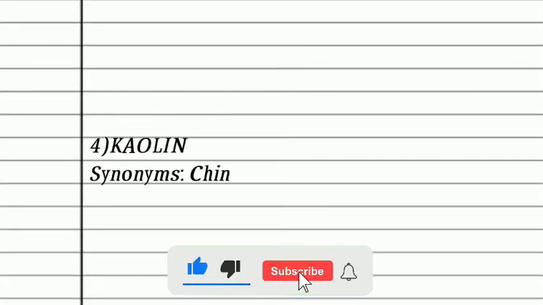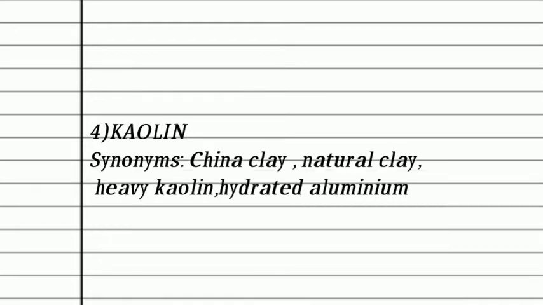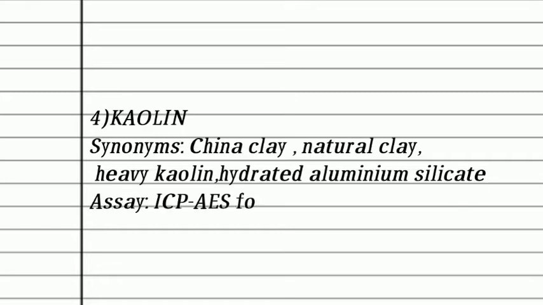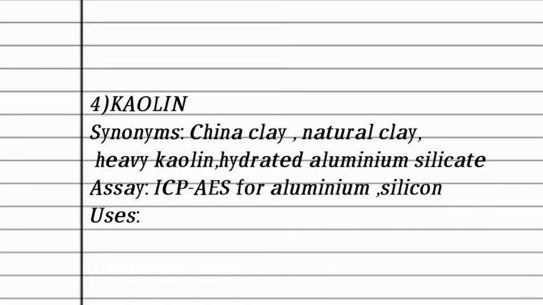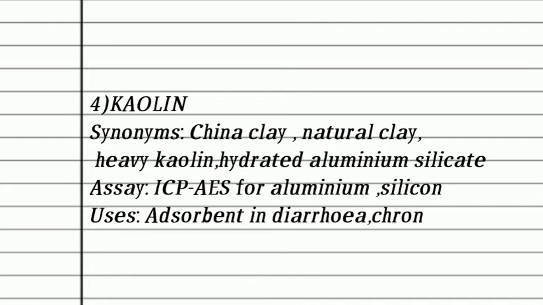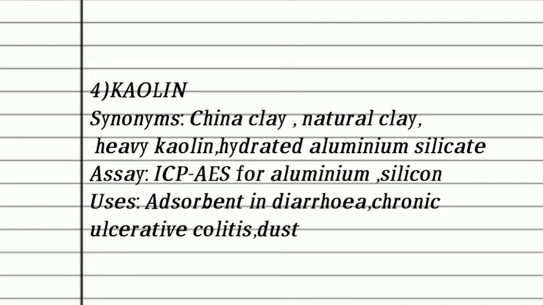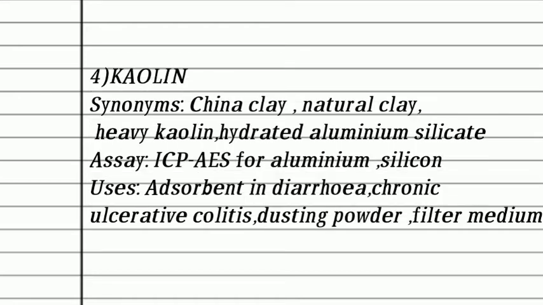Next is kaolin. The synonyms of kaolin are china clay, natural clay or hydrated aluminum silicate. It is the hydrated form of aluminum silicate. It is lightweight and of fine particle size. The assay of kaolin is performed by ICP-AES for aluminum and silicon, meaning it is a spectroscopic technique. Use: it is used as an adsorbent in diarrhea, chronic ulcerative colitis and as a dusting powder. Kaolin is also used as a filtering medium.